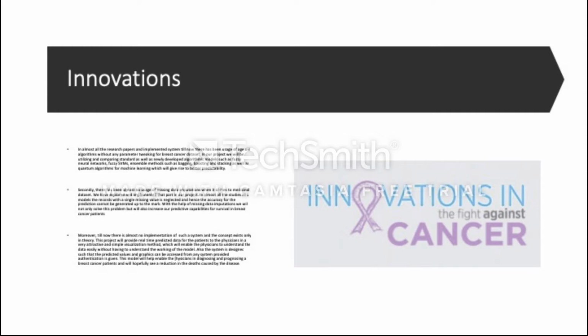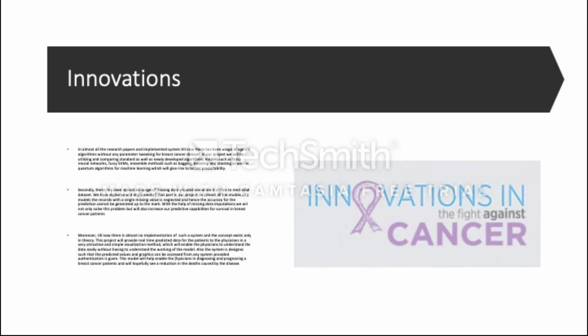Secondly, there has been almost no use of missing data imputation when it comes to medical data sets. We have explored and implemented that part in our project. In almost all the studies and models, the records with a single missing value are neglected and hence the accuracy of the prediction cannot be brought up to the mark. With the help of missing data imputation, we will not only solve this problem but will also increase our predictive capabilities for survival in breast cancer patients.